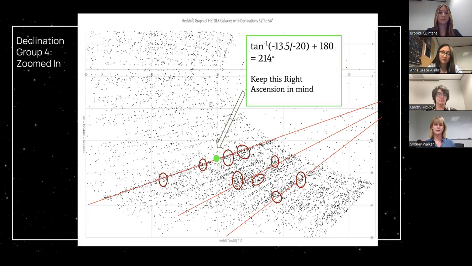Here is our zoomed in model of declination group 4. The red circles surround visually identified clumping, and the lines through them are different right ascension angles. The top right ascension line on this graph has a considerable number of possible clusters, so let's investigate it further. We will use the inverse tangent of the green point and add 180 degrees because it's in the third quadrant to find that this line is at an angle of 214 degrees.